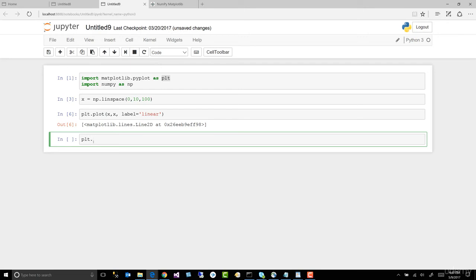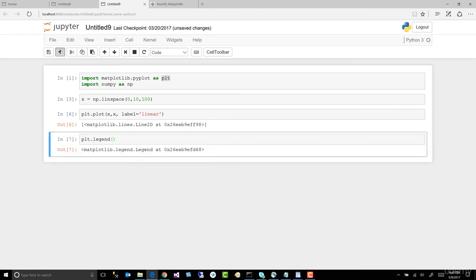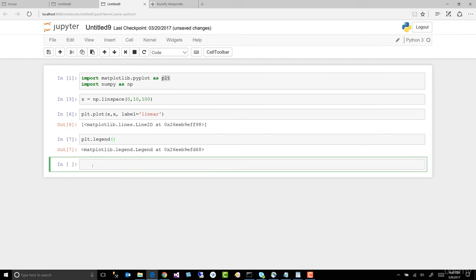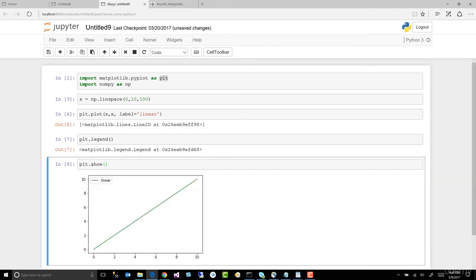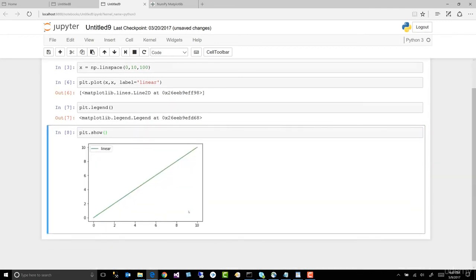All right, let's plot plt. Again, anytime we're using plt, what we're doing is simply using the alias for matplotlib in order to use a function or an object within that library. So we're going to use plt. We want a legend. And now let's go ahead and call the plt show method to show our line. There it is. We've created a simple line graph. There's our legend. That was pretty straightforward.